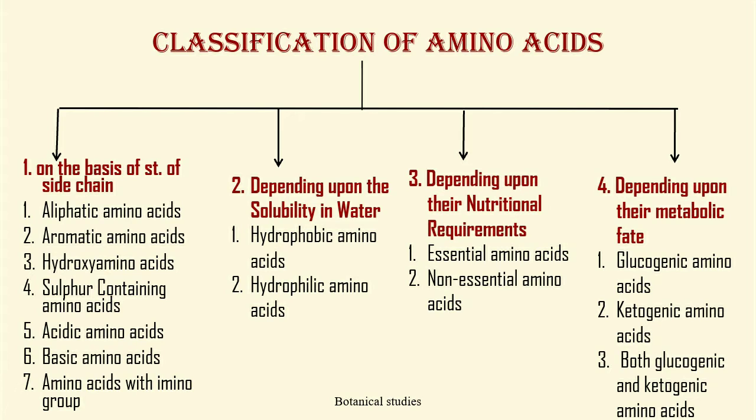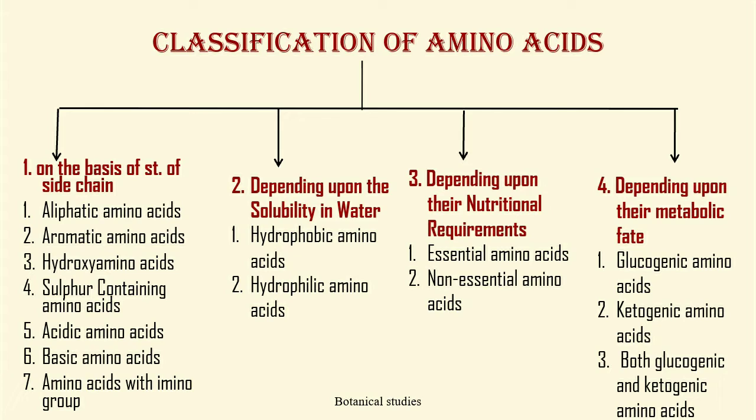First, on the basis of structure of side chain, the amino acids are classified into aliphatic amino acids, aromatic amino acids, hydroxyl amino acids, sulfur containing amino acids, acidic amino acids, basic amino acids, and amino acids with imino group. Second, depending upon the solubility in water, the amino acids are classified as hydrophobic amino acids and hydrophilic amino acids.